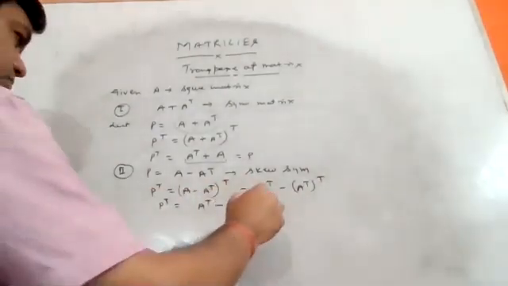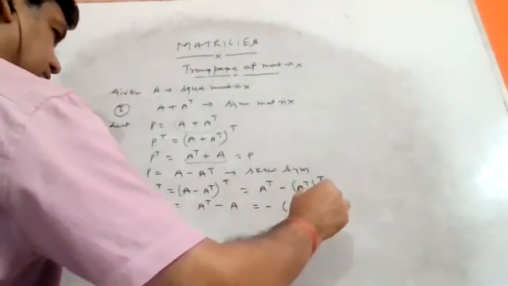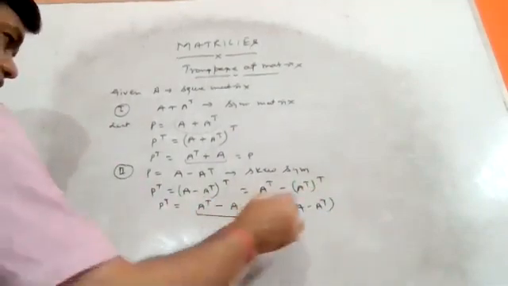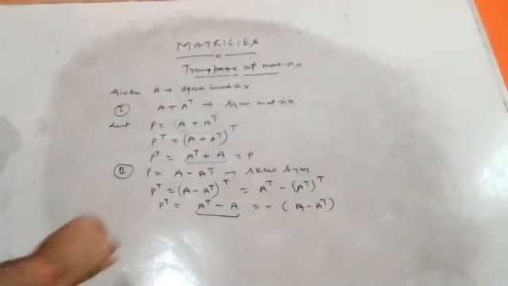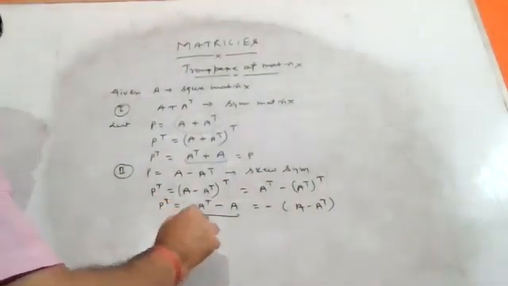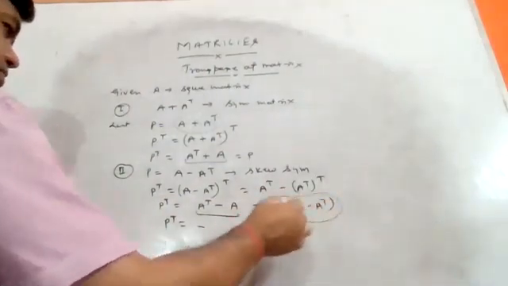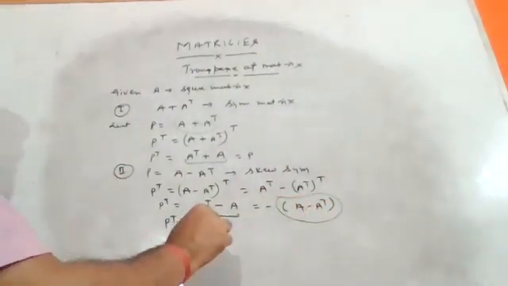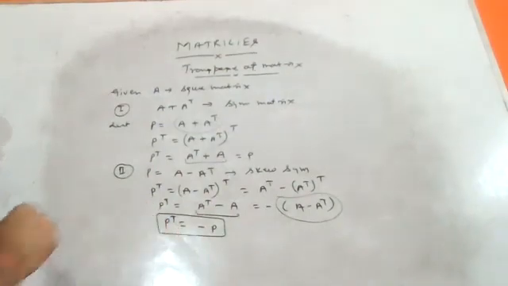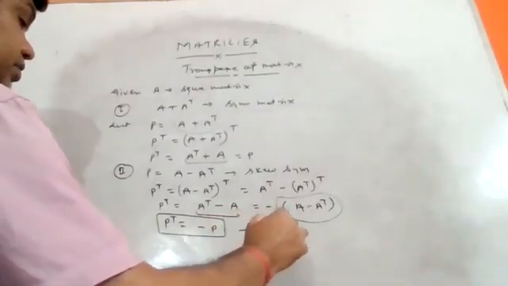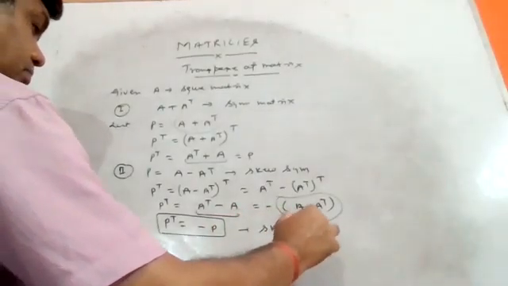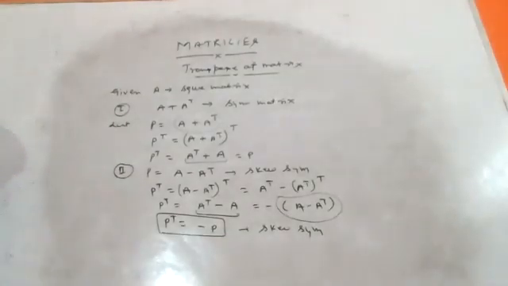Taking the minus sign common, you can write minus A minus A transpose, that is, minus of the bracket A minus A transpose. So P transpose is equal to minus, and this is your P. So P transpose is equal to minus P. So this is your skew symmetric matrix.